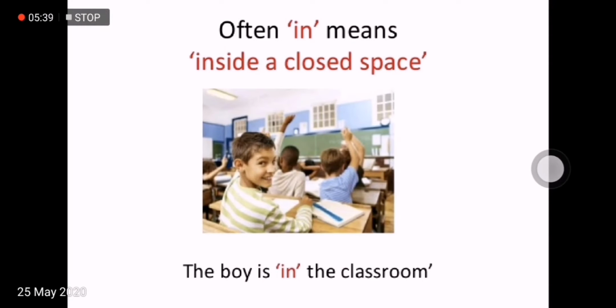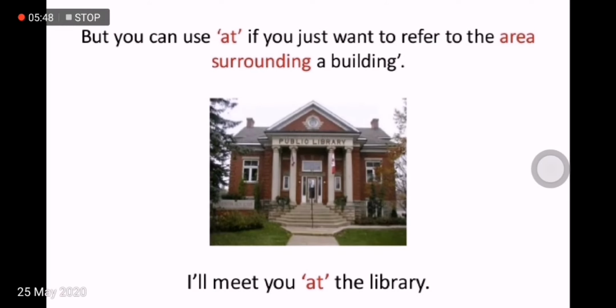Let's move further. Often, in means inside a closed space. Example: the boy is in the classroom. But you can use at if you just want to refer to the area surrounding a building. For example, I will meet you at the library. I will meet you at the office.